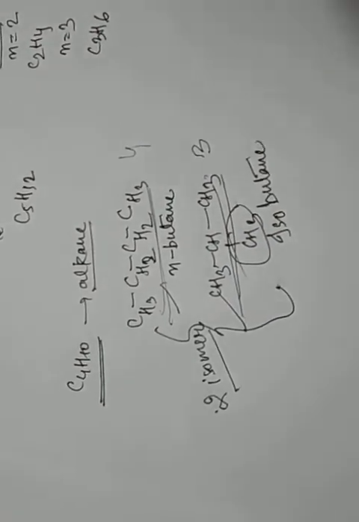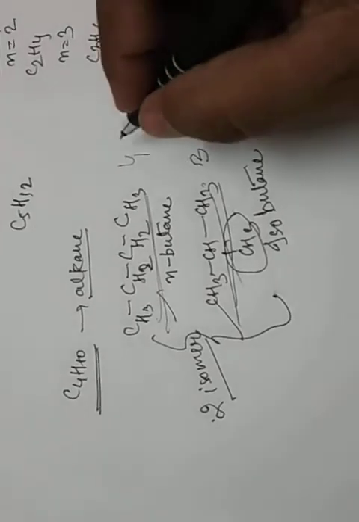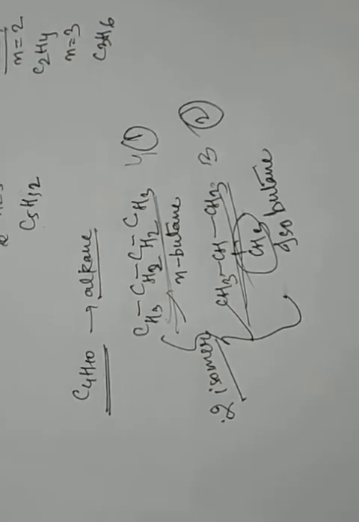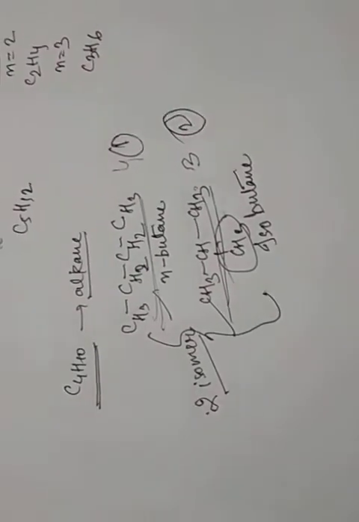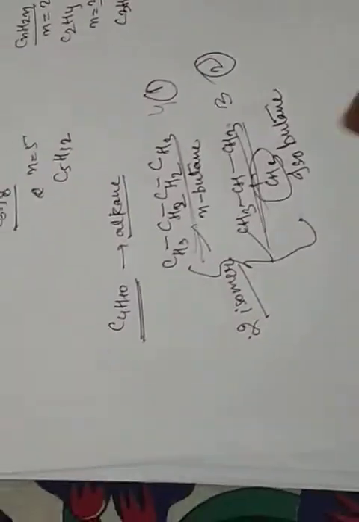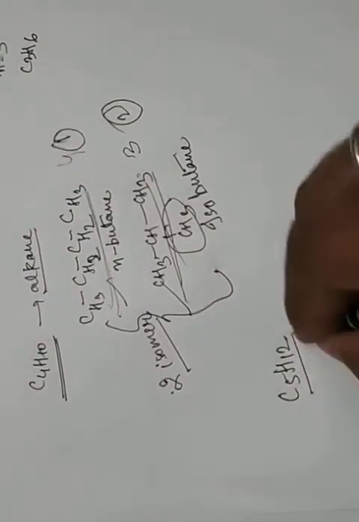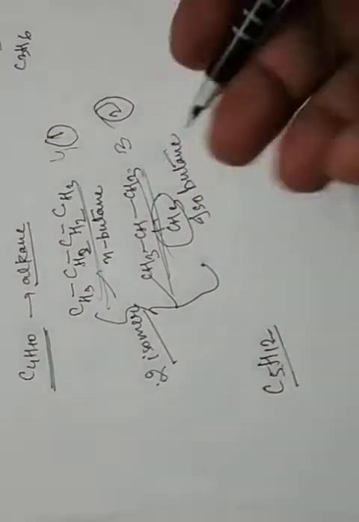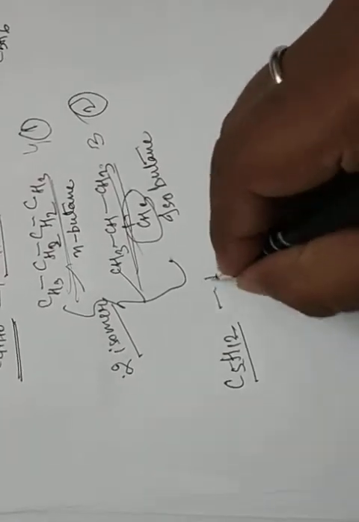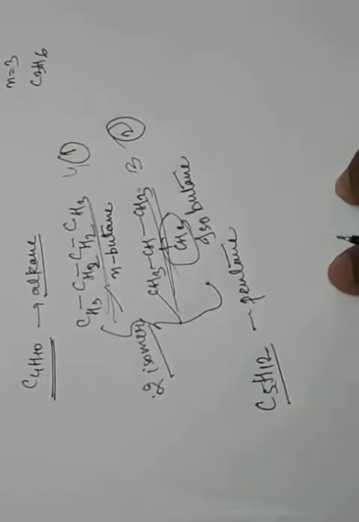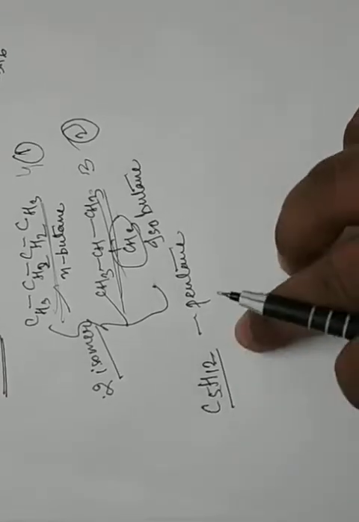So this is structure number 1 and structure number 2. What is this? This is chain isomerism, a type of isomerism. Clear? Now suppose you have C5H12. C5, just CnH2n+2, it means this is also an alkane, a pentane. Pentane is the IUPAC name. Clear? Now how to find how many isomers of C5H12?